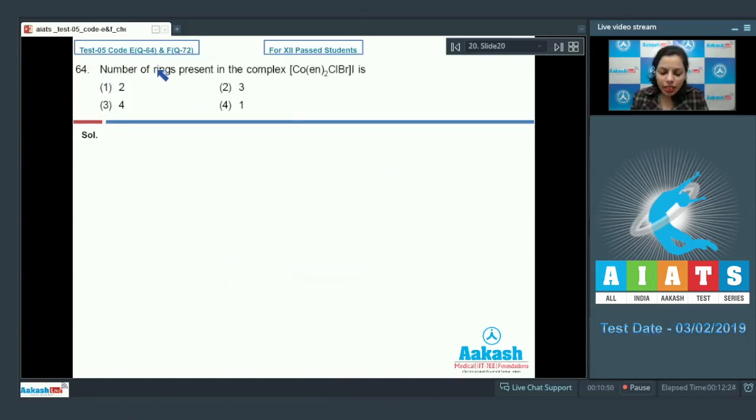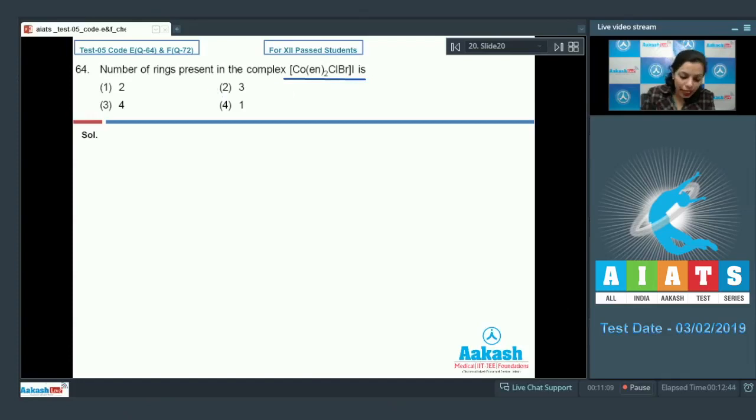Question number 64. Number of rings present in the complex given here is. In this complex, you can clearly see that there is ethane-1,2-diamine present as the ligand. And this ethane-1,2-diamine that's present here is the chelating ligand.